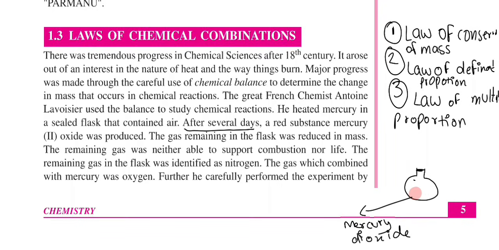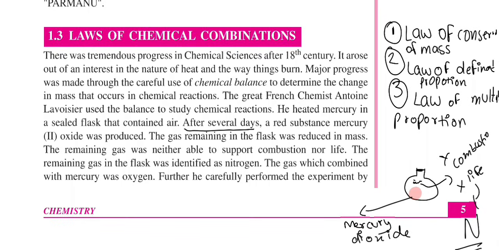When he checked the gas, it was reduced in mass, meaning it was less in weight. The remaining gas did not support combustion, and it did not support life. This gas was found to be nitrogen.